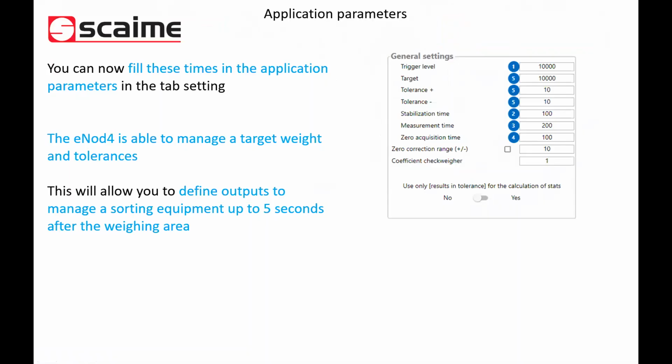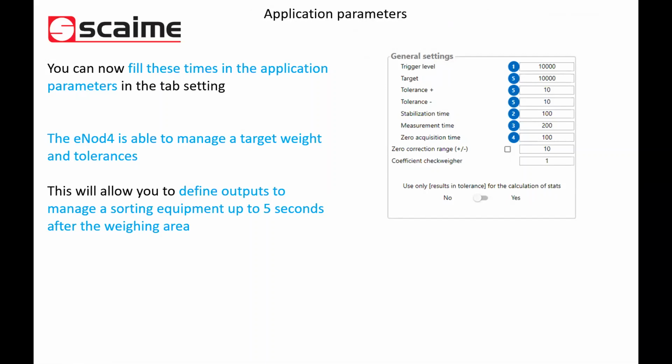Just one point, because I have just 1 minute before we start the video. There is an automatic zero available on the checkwire with a zero acquisition time. We are in dynamic mode. We can't make a standard zero by taking a value at a moment, so we will make a zero acquisition time. We will make a dynamic zero, a little like in dosing applications. So we will make the average of all the values during a defined time.